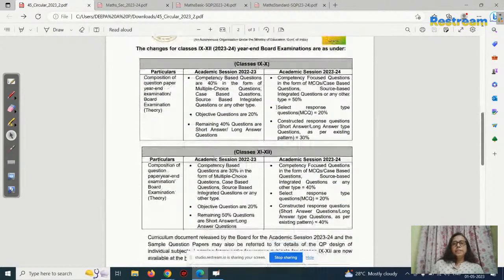For ninth and tenth, in the academic session 2022-23, competency based questions were 40 percent, in the form of multiple choice questions, case based questions, source based integrated questions, or any other type. So 40 percent were given as competency based questions in your question paper.